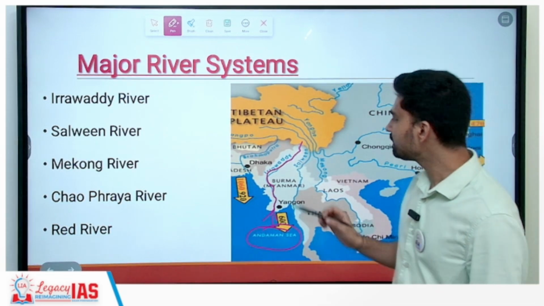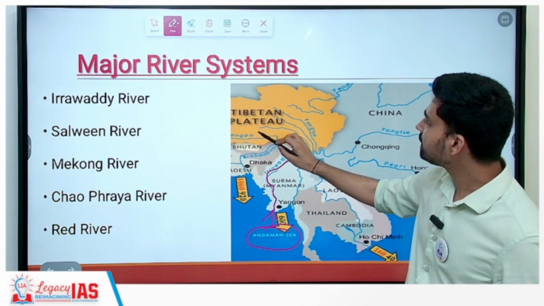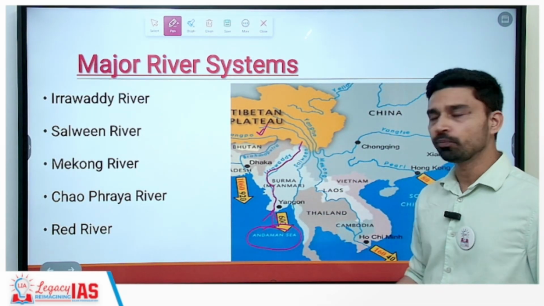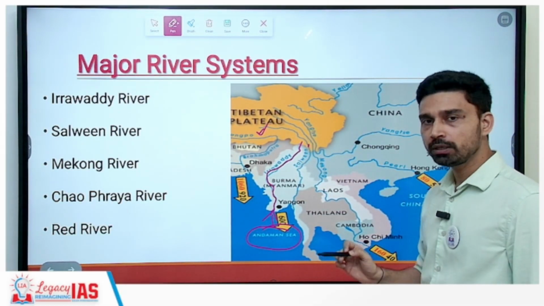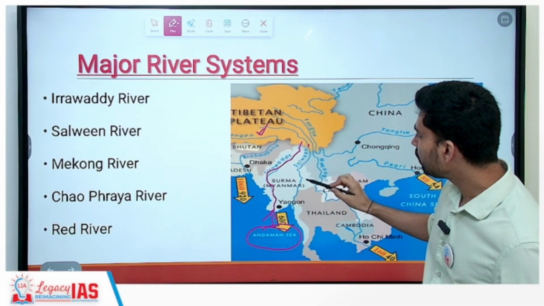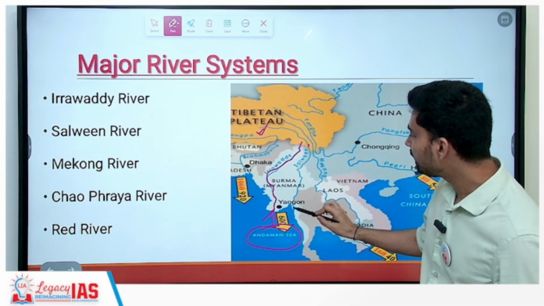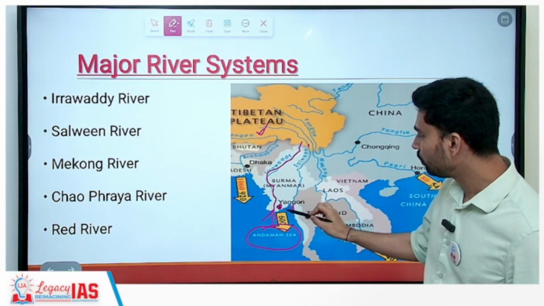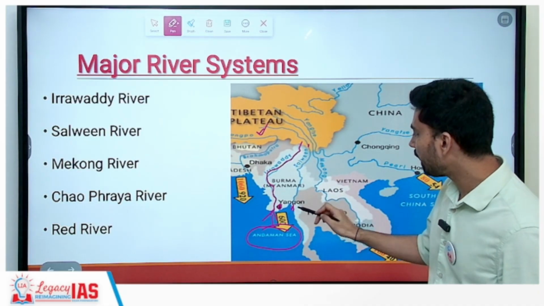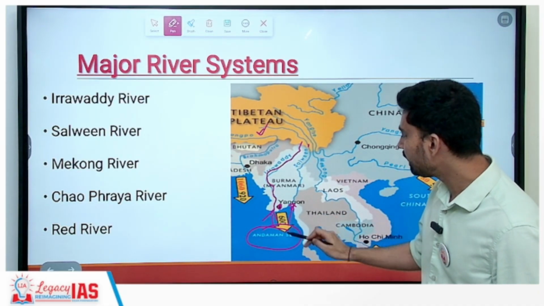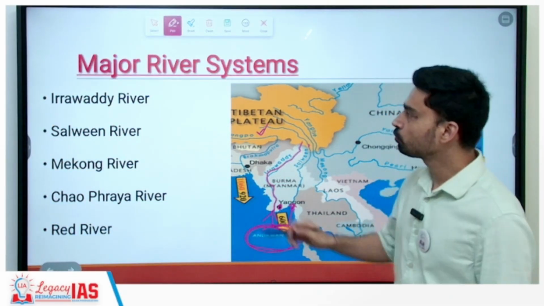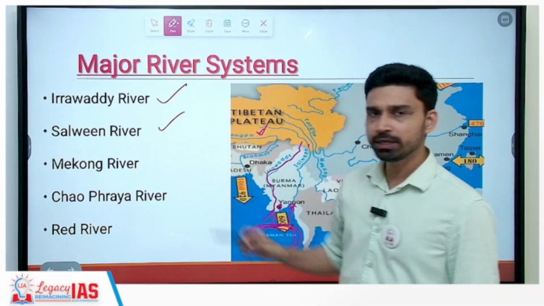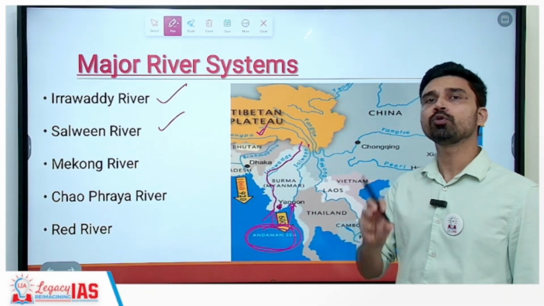The second important river is the Salween River. Salween, as you can see, originates from the Tibetan plateau. Then it flows in the eastward direction, then it takes a southward turn, and again it flows along the Myanmar region, and near the capital city of Myanmar, basically Yangon, slightly far away from the capital, it forms a delta, and then again it discharges itself in the Andaman Sea, that is part of the Indian Ocean. So both of these rivers, Irrawaddy and Salween, are very notable, very important rivers for Myanmar.